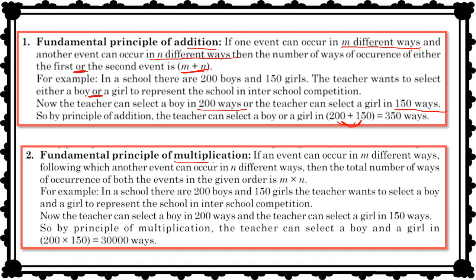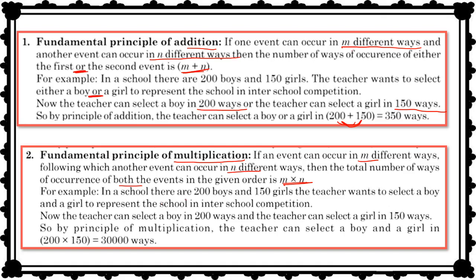Now, the fundamental principle of multiplication. If an event can occur in m different ways, following which another event can occur in n different ways, then the total number of ways of occurrence of both the events in the given order is m into n.